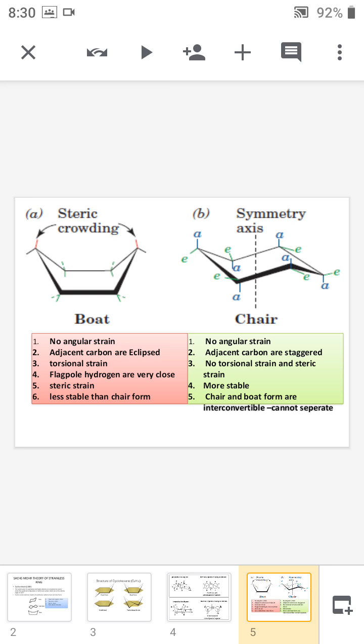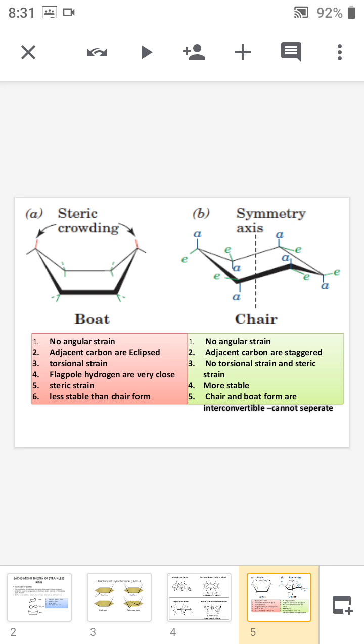Now we are moving on to the axial and equatorial bonds. In the chair form of cyclohexane, we can see the 12 C-H sigma bonds. But some of the C-H sigma bonds are aligned along the axis of the cyclohexane.